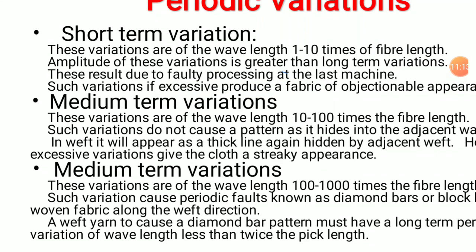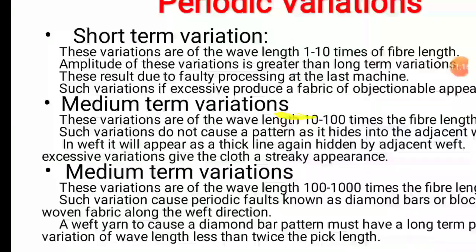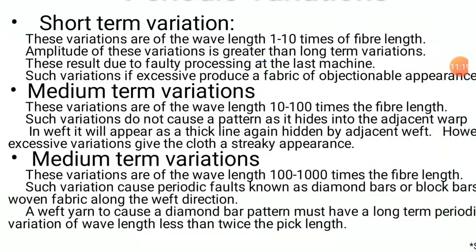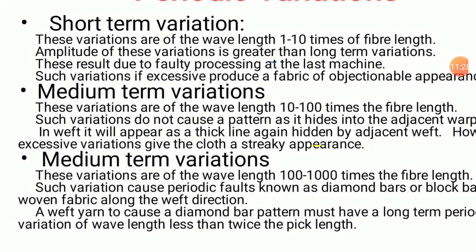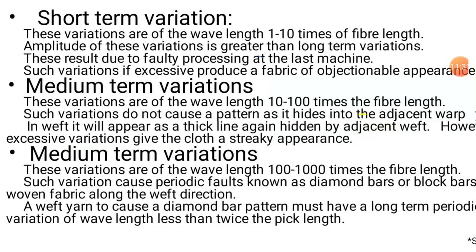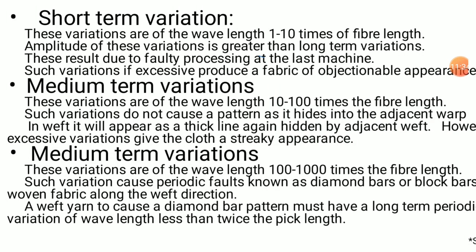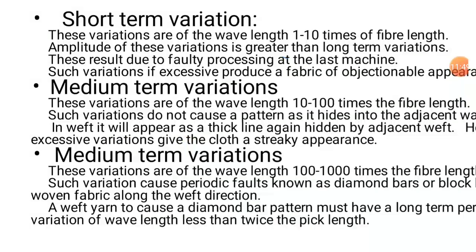Medium-term periodic variations are the variations when the value of lambda, the wavelength, is 10 to 100 times the mean fiber length. Such variations do not cause a pattern, and they hide in the adjacent warp yarns. In fact, they will appear as a thick line, again hidden by the adjacent weft. However, excessive amounts of these variations give the cloth a streaky appearance. If these medium-term periodic variations are excessive in number, they can give a streaky appearance to the fabric.